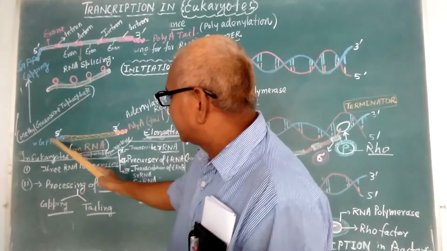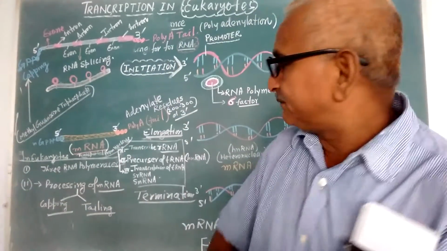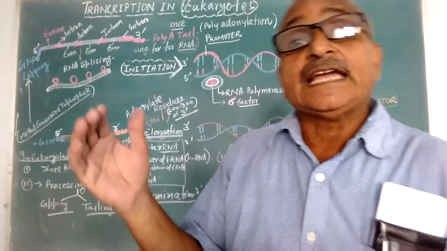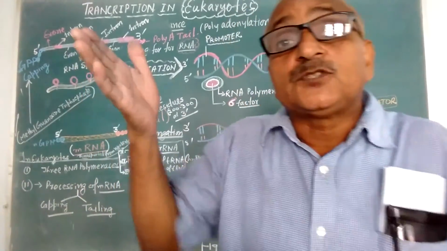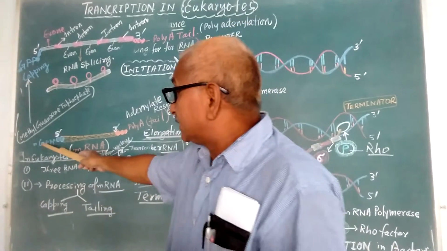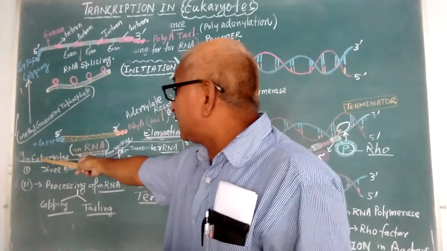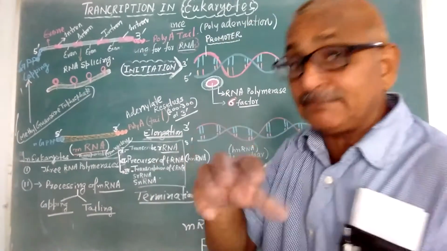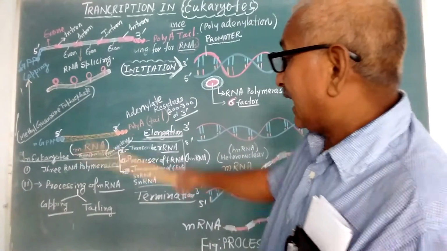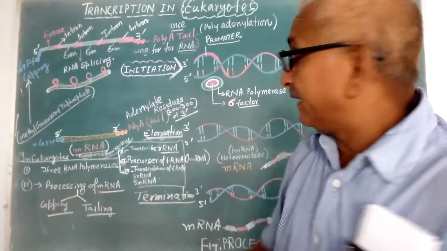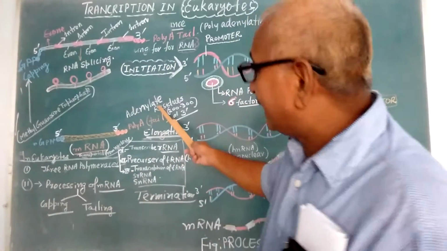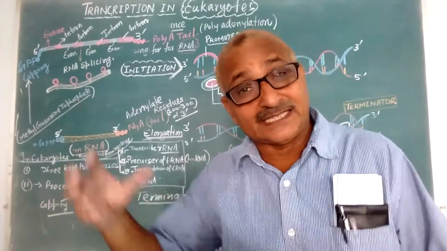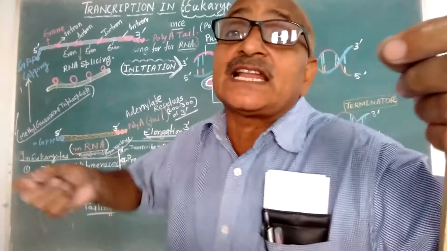After removing the introns, the exons are joined together, and methyl guanosine triphosphate is added. At the 3' end, many adenylate residues, 200 to 300 adenines, join together to form a tail-like structure.